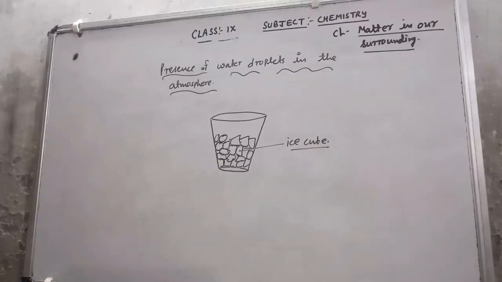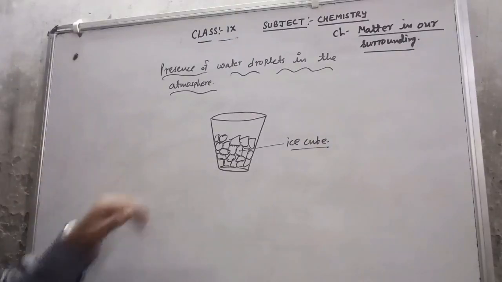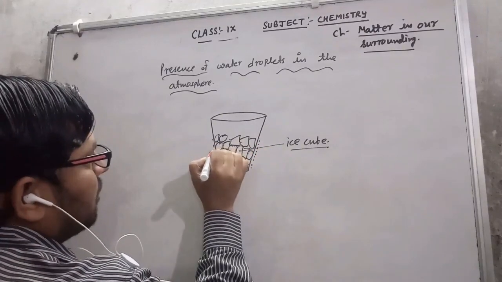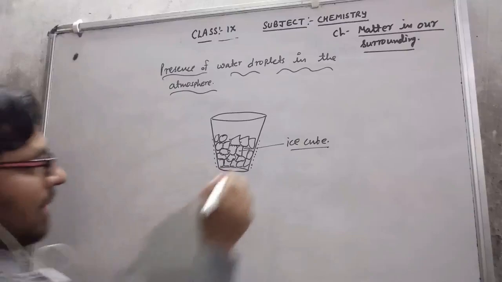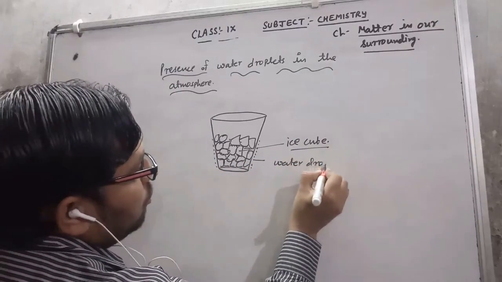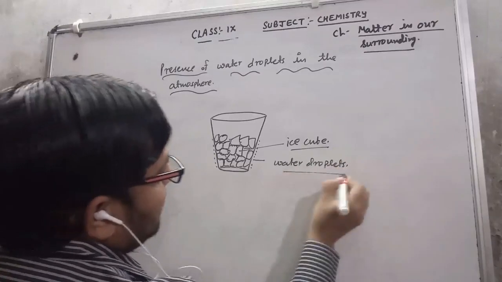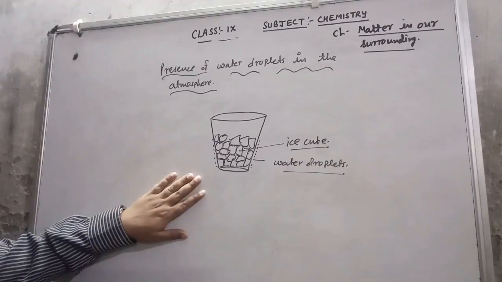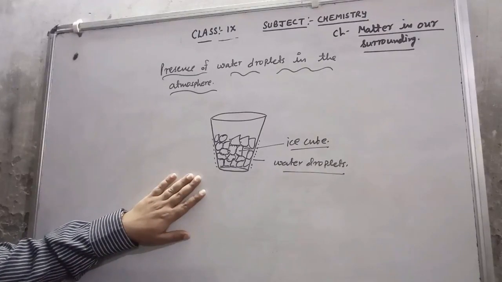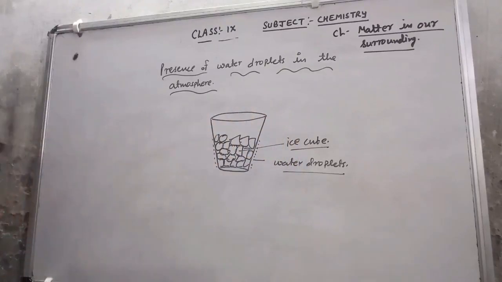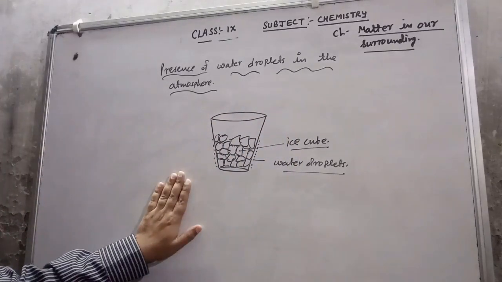After 5 to 10 minutes, we see that some water droplets are collected on the surface of that glass. The reason behind it is very simple, because we know that in our atmosphere some water vapor is present.